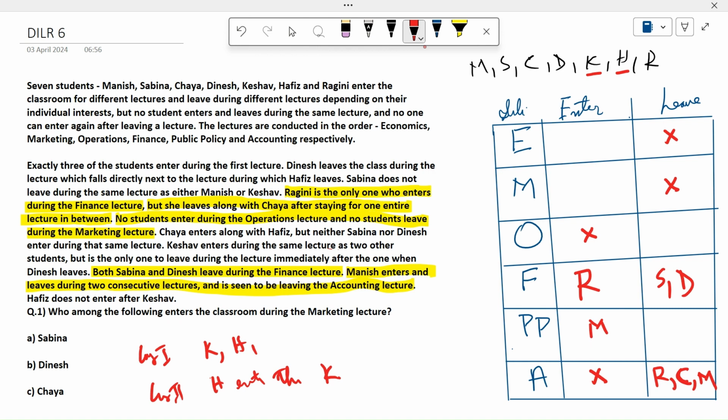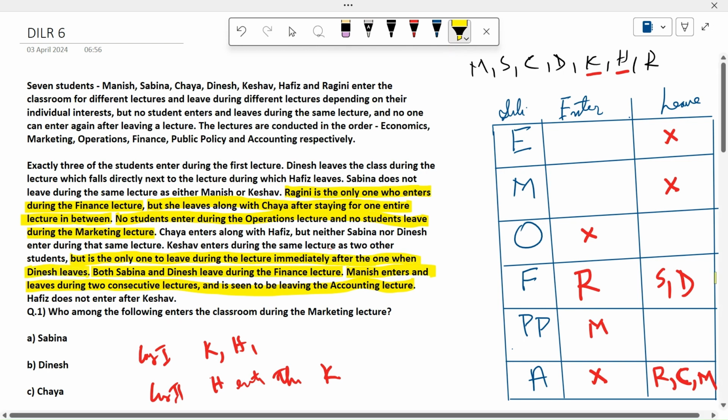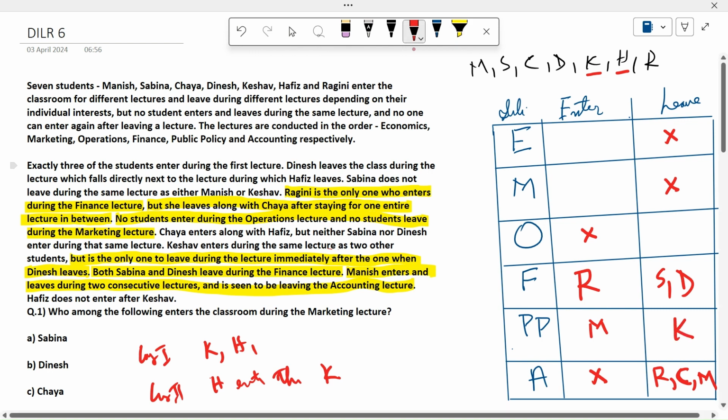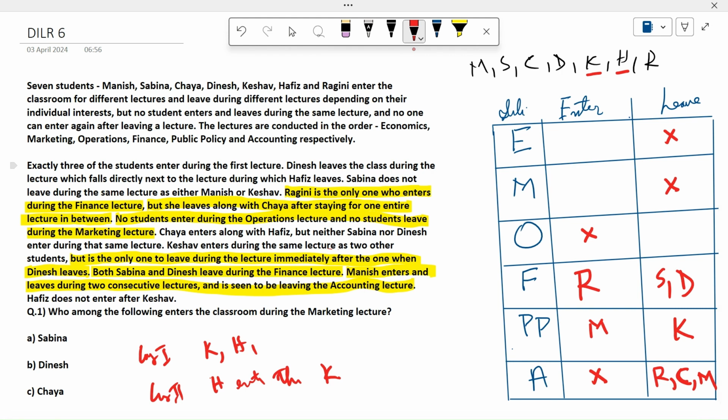So we have only 2 points to remember, those who haven't left. Let's read. Somewhere there is a point given on who leaves first, Keshav or Hafiz. Keshav is the only one leaving during the lecture immediately after the one when Dinesh leaves. So we can use this point: after Dinesh, Keshav will leave. Keshav will leave here. Have you understood? He is the only one leaving during the lecture after Dinesh leaves. Fine. We have used this point now.